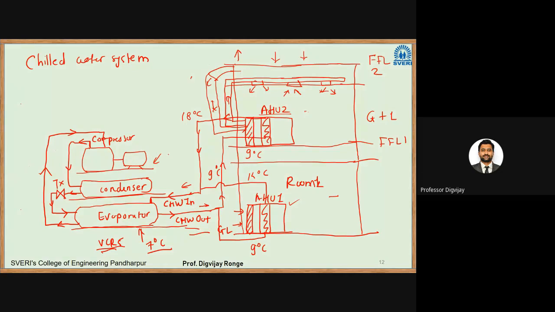Then how to keep two rooms at different temperatures? So it is advisable, if you are using it for an air conditioning application, that generally it is maintained at 25 degrees Celsius, right? So that AHU will be designed in such a way that it will give you outlet air at 25 degrees Celsius. If you want to maintain different temperatures, suppose you want to maintain the ground level at 30 degrees Celsius, again it will depend on the AHU. Okay. So even though the water temperature inside is 9 degrees Celsius, the evaporator or that AHU design will decide how much the temperature should be out. So that we will study in the second section. Don't worry. It depends on that coil section.